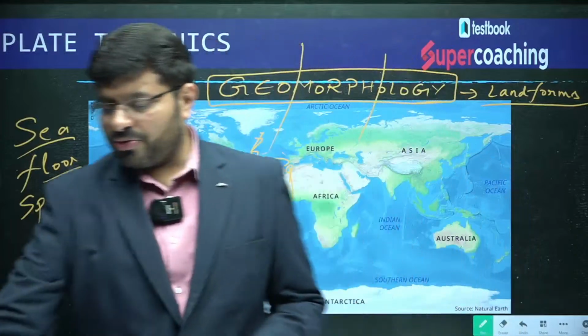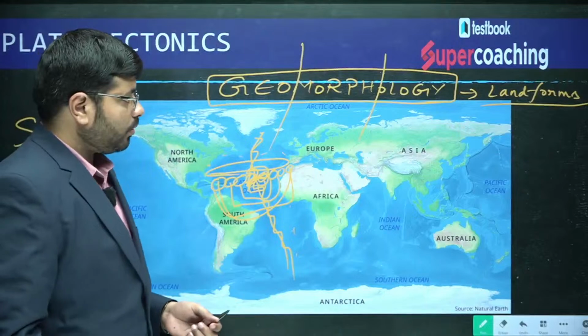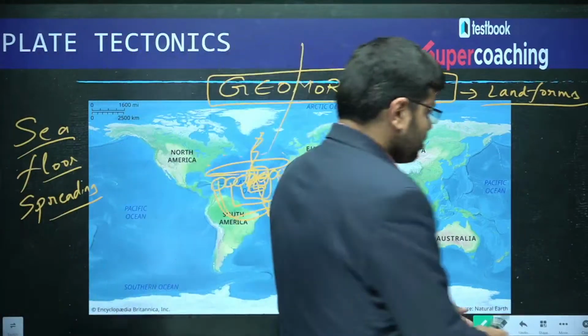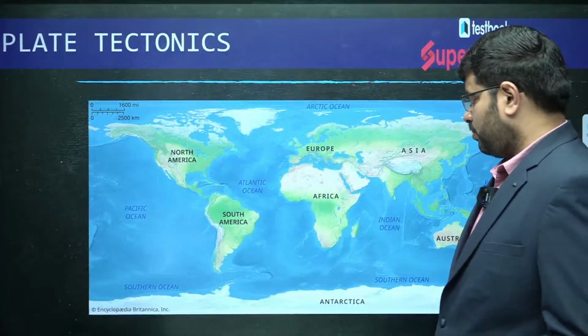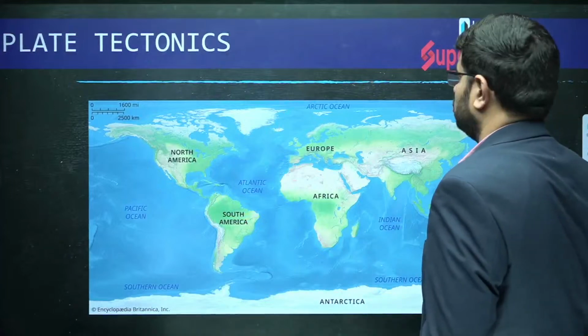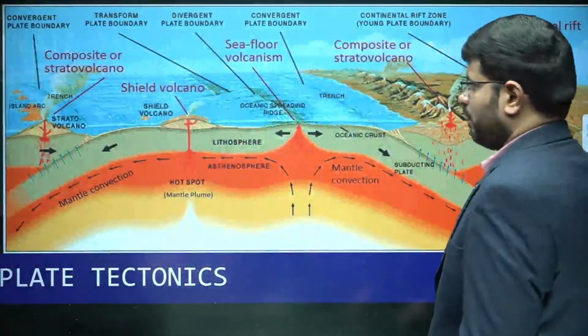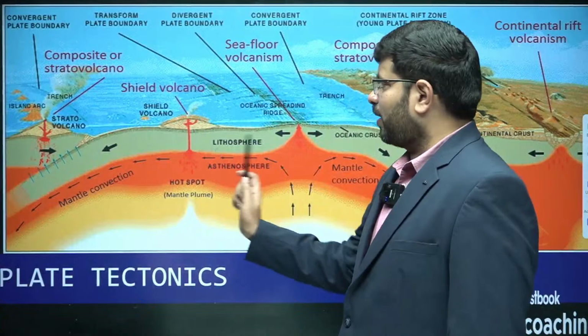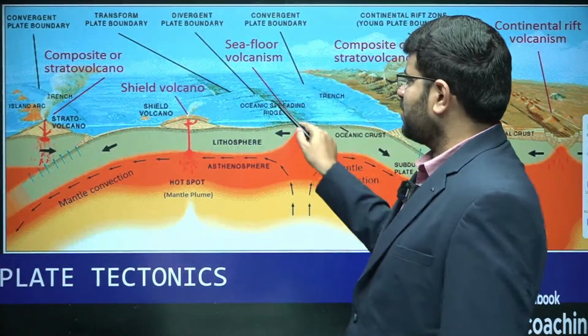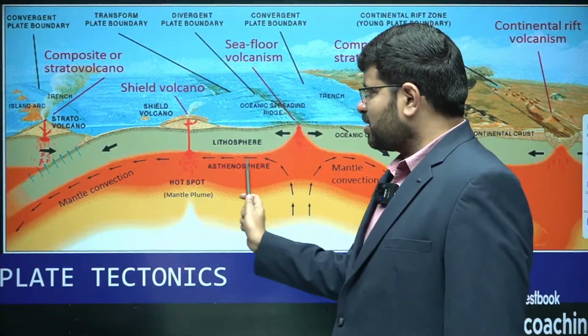According to this concept of seafloor spreading, the oceans are spreading apart. There is a mid-oceanic ridge, as you can see here, and the ocean is moving apart.